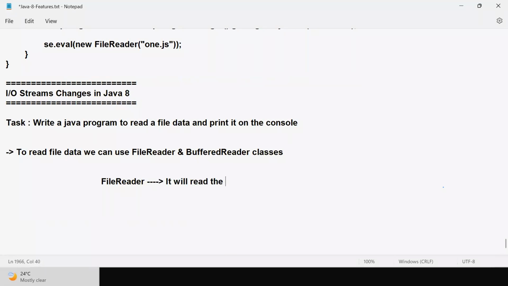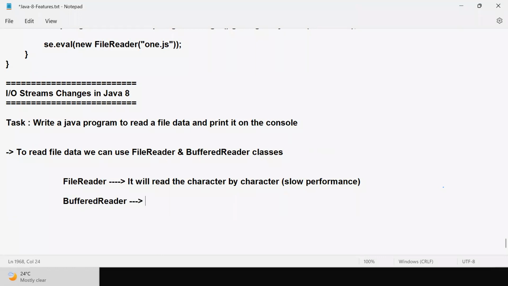It will read the data character by character, which gives slow performance. So to improve the performance of the reading process, instead of a FileReader, we go for a concept called BufferedReader. It will read the data line by line.